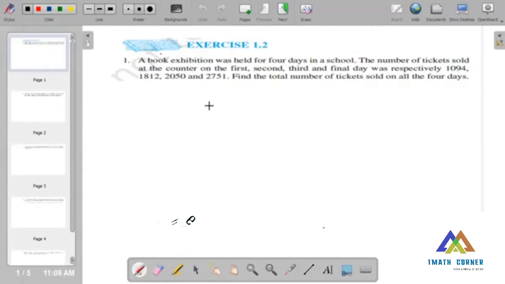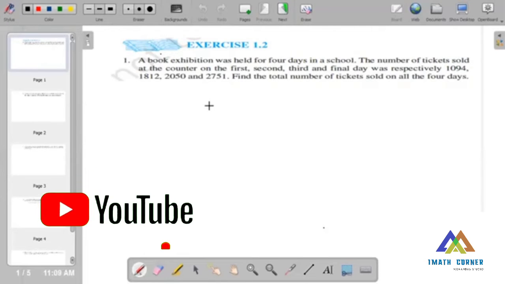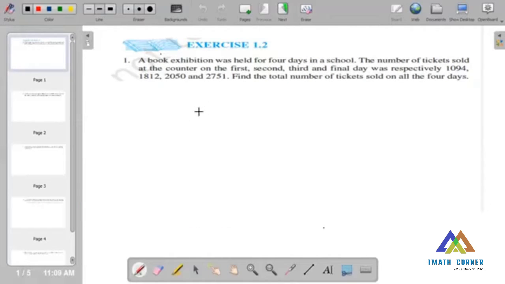Myself Mohandas. Today we are going to discuss exercise 1.2, Knowing Our Numbers, in 6th class CBSE. Right now, today we'll start with the first question. So, what is given in the question?